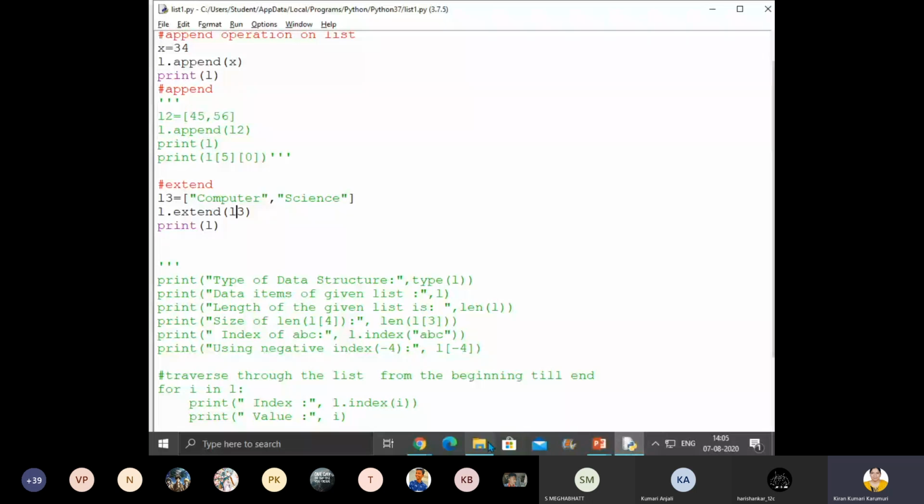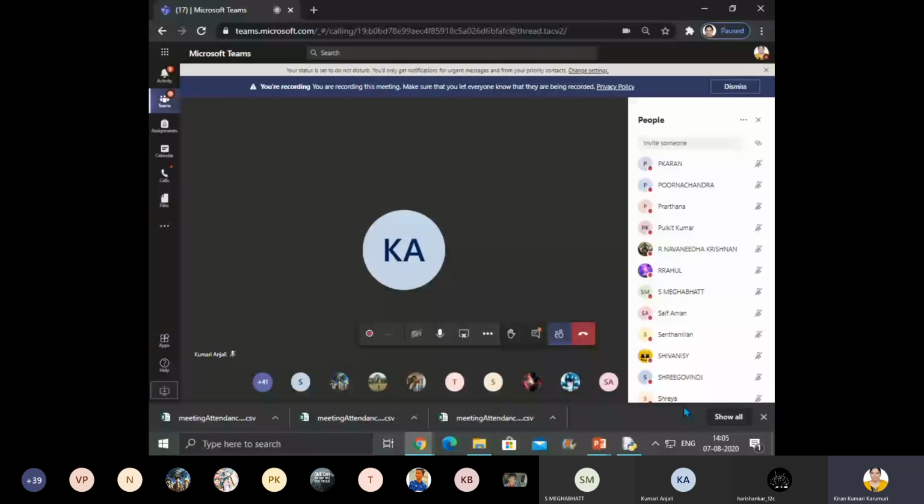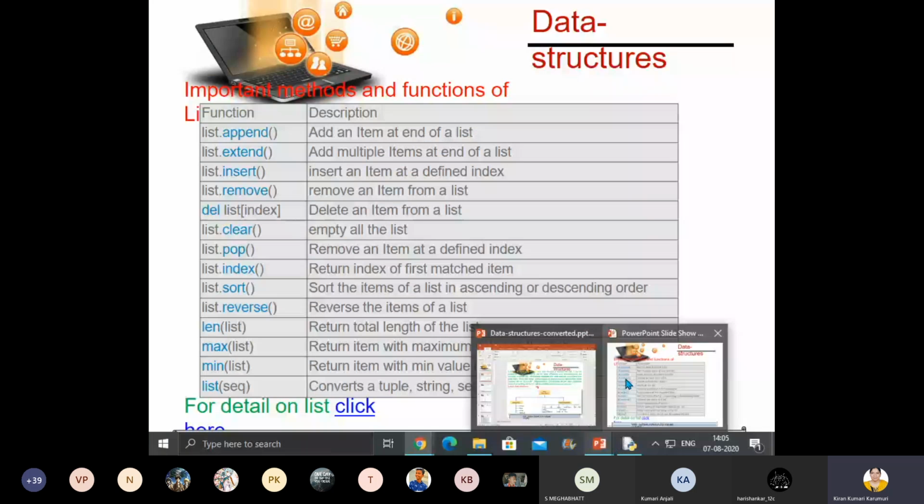Okay, is it clear to you all? Any doubt? Okay, children, any doubt? Navneet Krishnan, any doubt? Rahul, any doubt? No, ma'am. Okay, you understood, right, beta? Shreya, Shri Govind, any doubt, ma'am? No, ma'am. Shivani, any doubt? Aman? No doubt, ma'am. Okay, Megha? No doubt, ma'am. Okay, so what is the difference between append and extend?